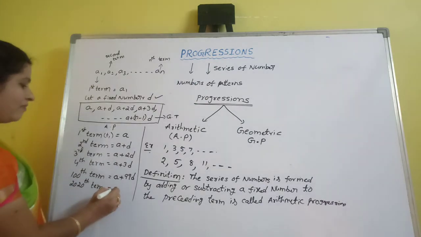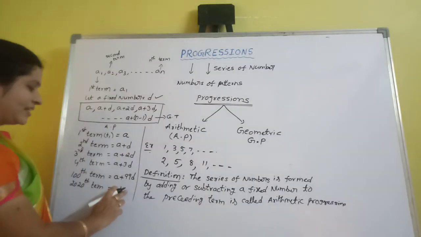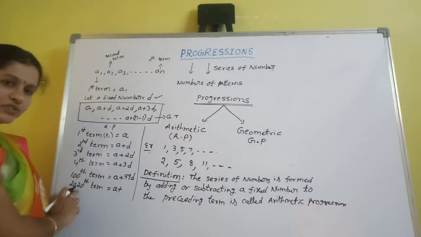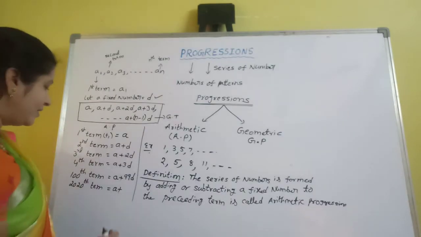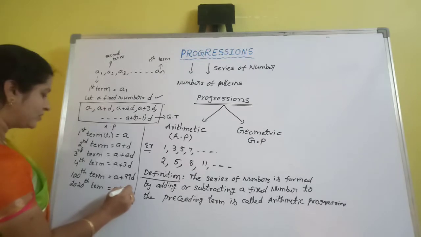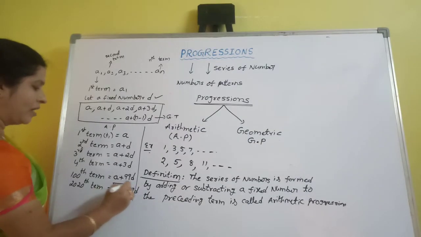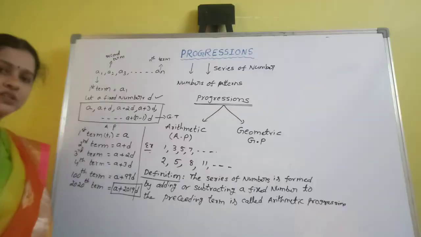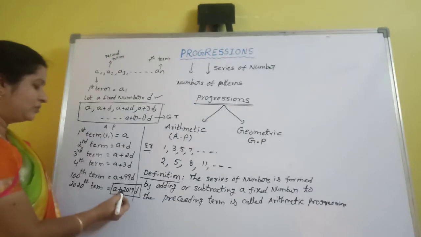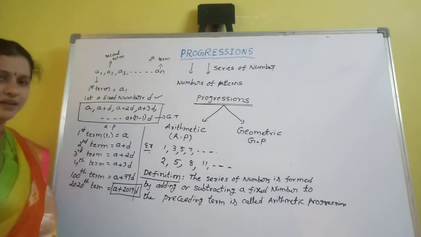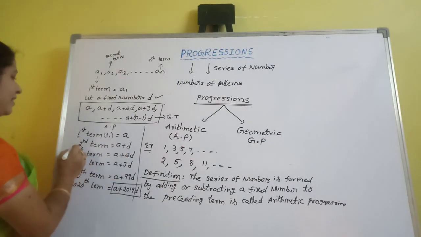First term you always take A only. Reduce 1 here: the preceding number of 2020 is 2019. So the 2020th term will be A plus 2019D.